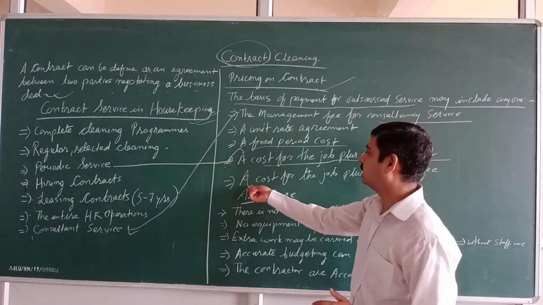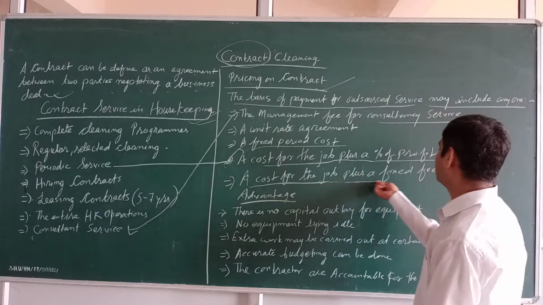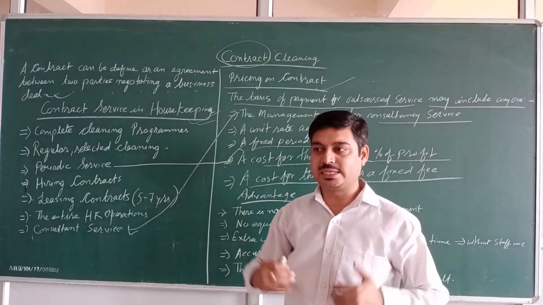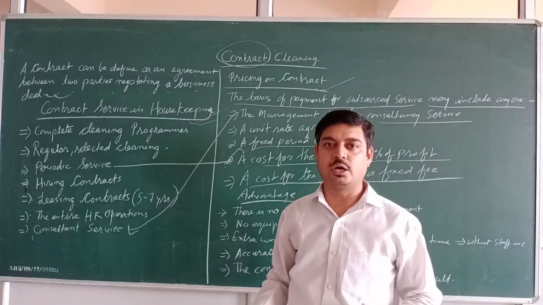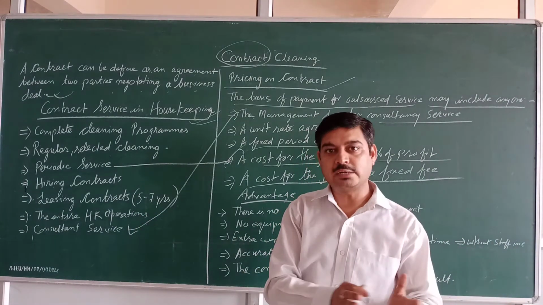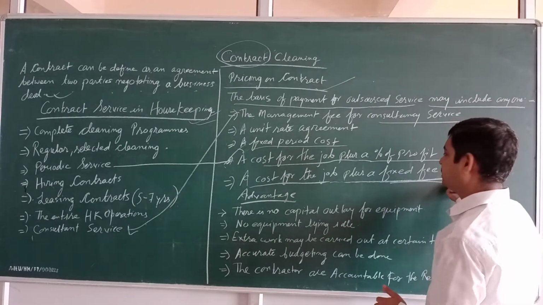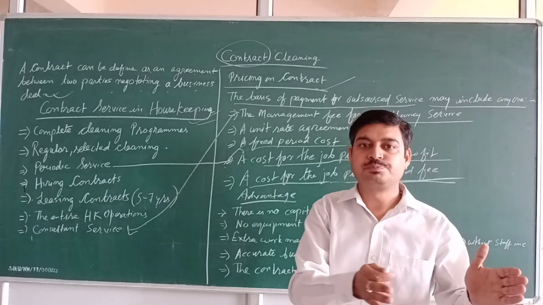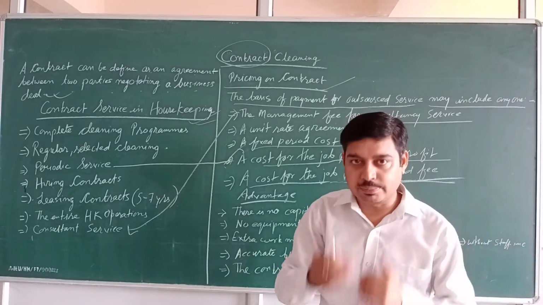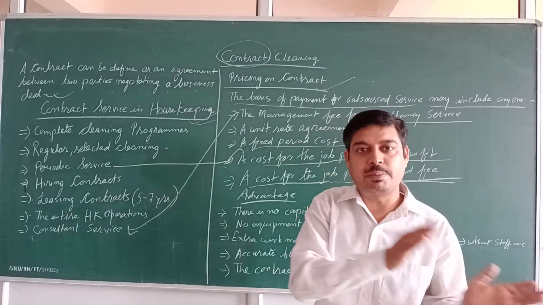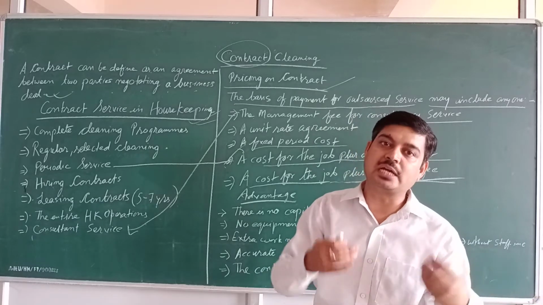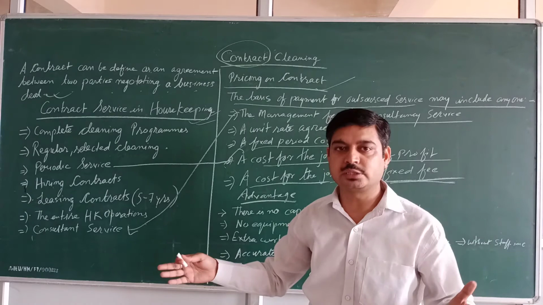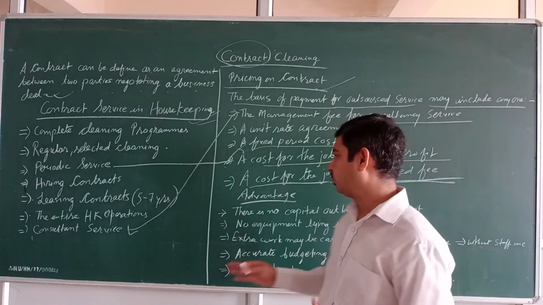The fifth point is the cost for the job plus the fixed fees. Suppose I take 10 days to set up the entire housekeeping department. I will charge for that, and the fixed fee is there. After that, the labor, the manpower, will be charged on a daily basis. Then after paying the manpower, I will charge, suppose, 1 lakh rupees or 5 lakh rupees for getting the work done properly.